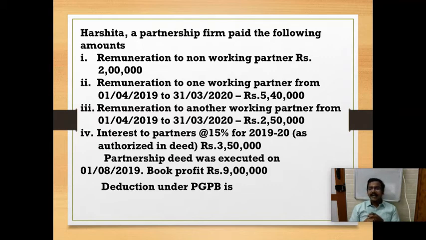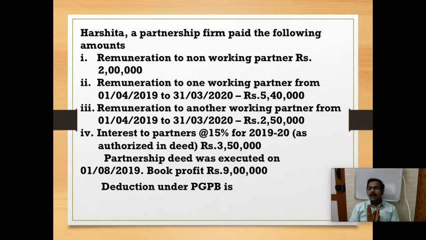And if the deed has been executed later, payment should not be made on a retrospective basis. In the question, the partnership business started on 1/4/2019, but the deed was executed only on 1 August. So from which date can the allowance be given? Only from the month of August we have to allow. Before that I cannot allow. There is no retrospective payment allowed.